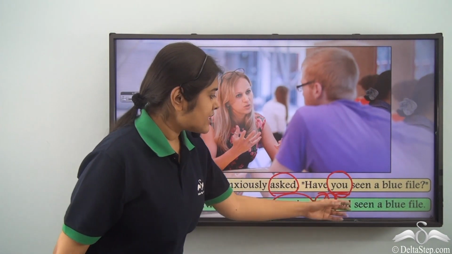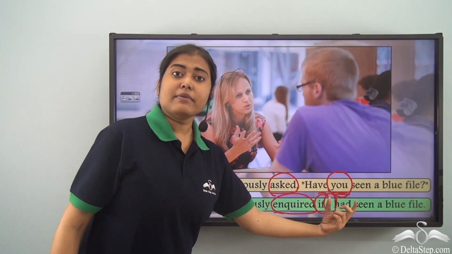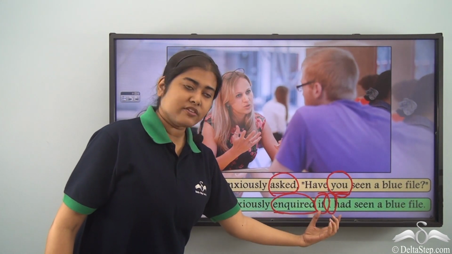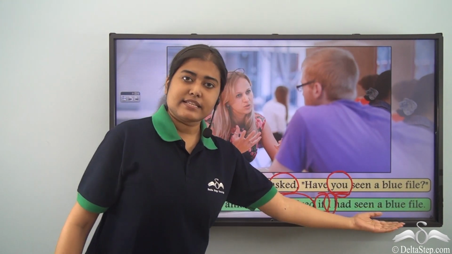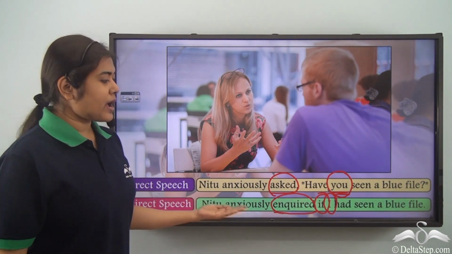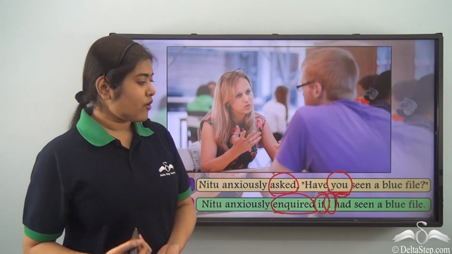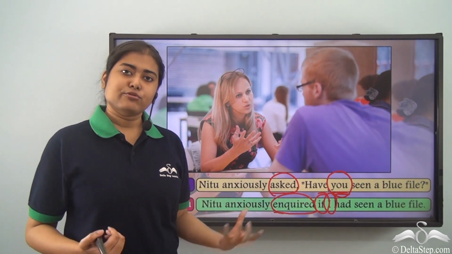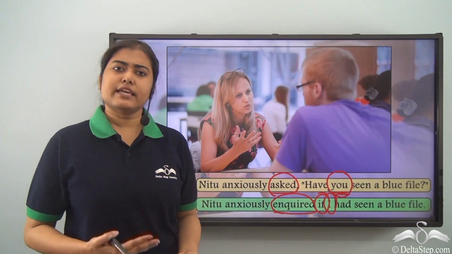Hence, we are free to choose a pronoun of our choice. And after that, have seen will become had seen. And you note the subject comes before the verb and then the rest of the sentence follows. So the final sentence is, Neetu anxiously inquired if or whether I had seen a blue file. I could have been he, she, they, anything.